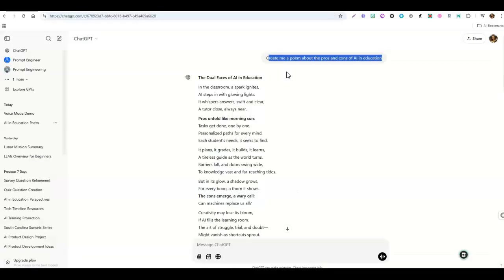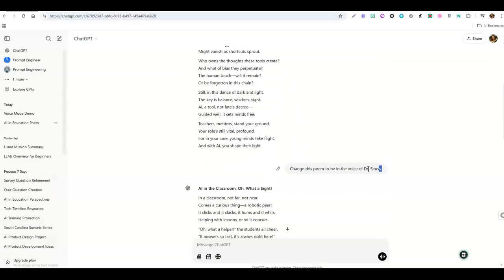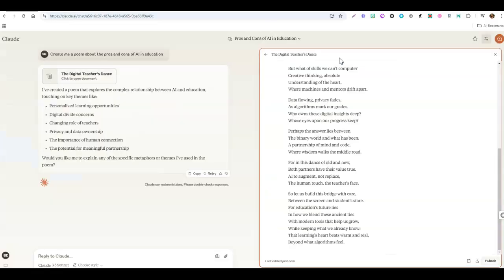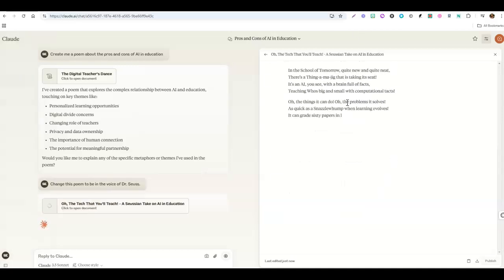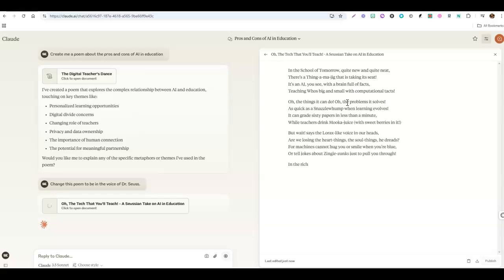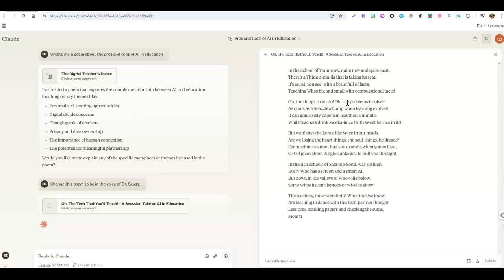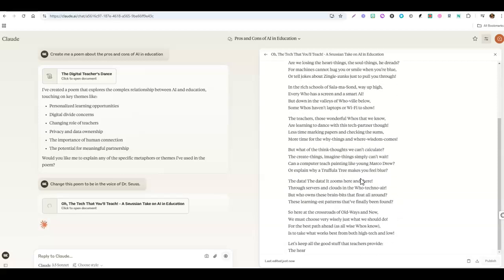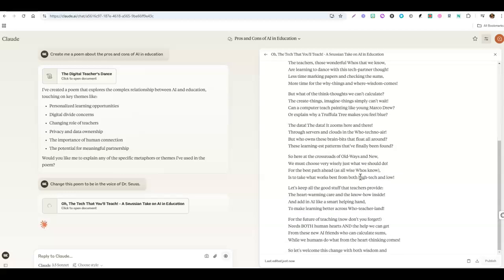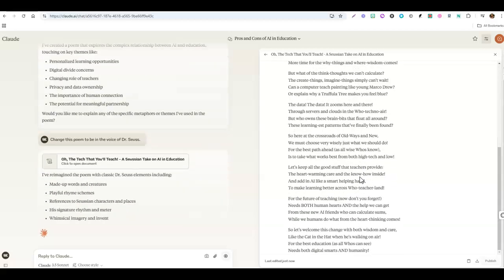So let's ask it to change it into something more like Dr. Seuss and see if it will for us. Again, it will pop out over here our new version. Here's our new ask, and it will change it over here for us. Here's our new poem that looks a lot like Dr. Seuss, maybe more so than any of the others, actually. All right, you're getting the idea here that they will all produce something a little bit differently. This one's a little bit long, so if I were really doing this, I might want this to look a little bit shorter.